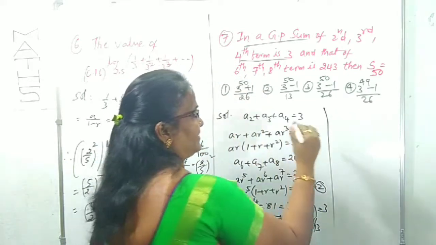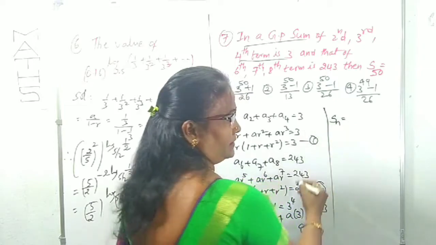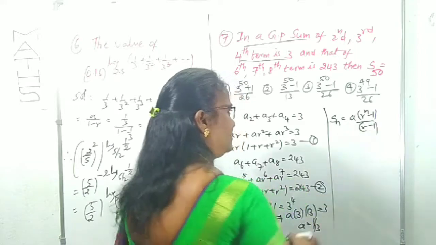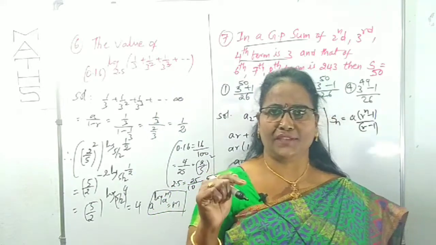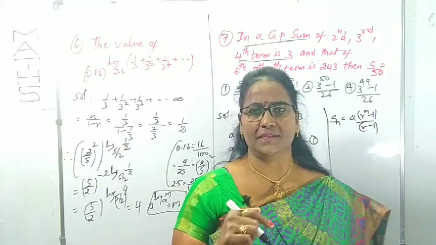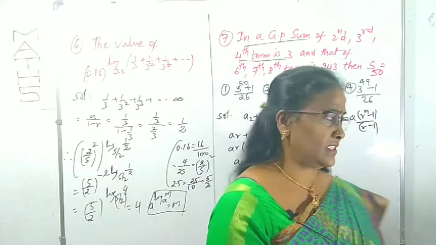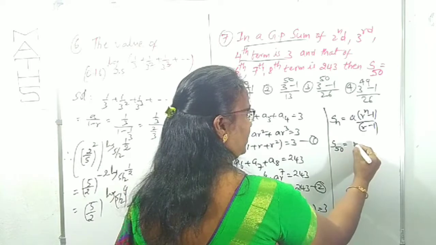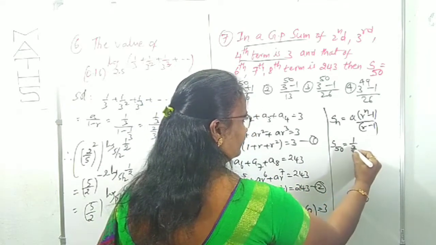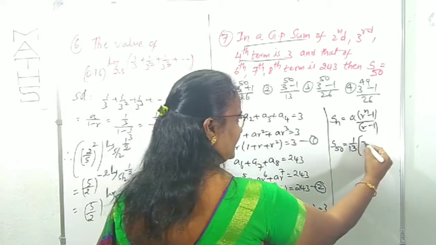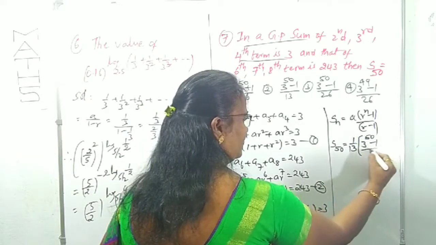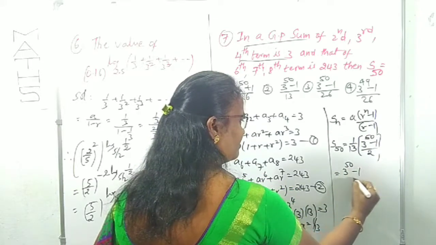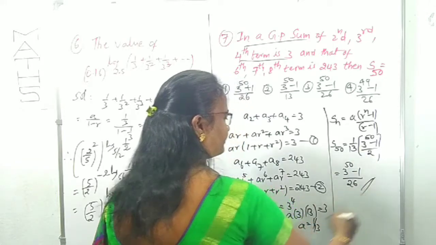What we want is S50. For that, you have to recollect the Sn formula. That is a into r power n minus 1 by r minus 1. Repeatedly I am telling you, you can watch those lectures. You can understand this easily because all these I have given in the previous lectures. In place of n we want 50. S50 is a, which is 1 by 13, into 3 power 50 minus 1 by 3 minus 1, which is 2.